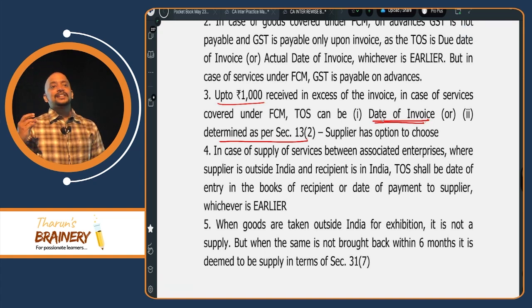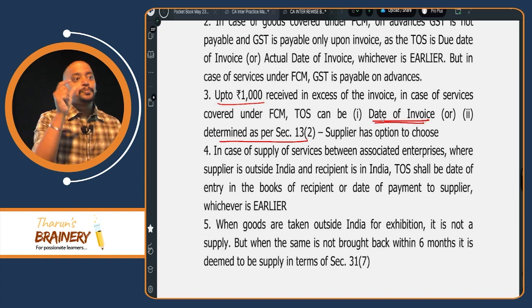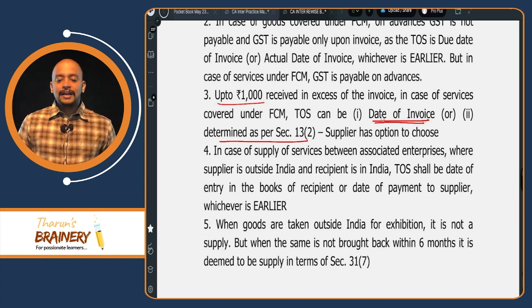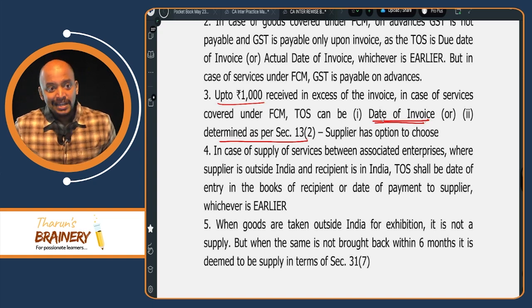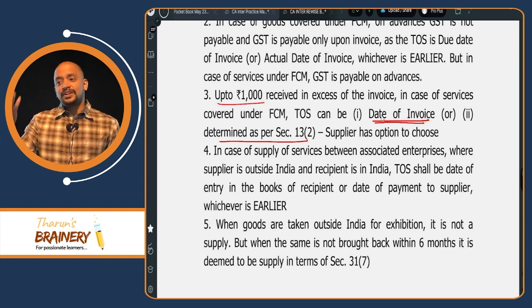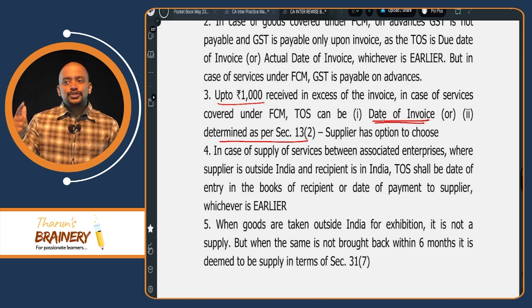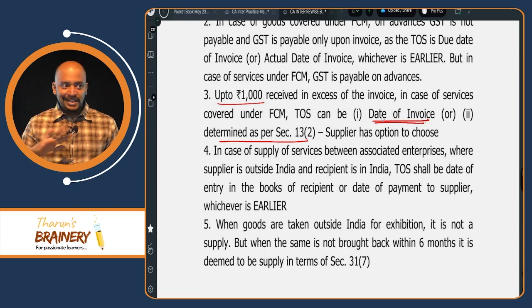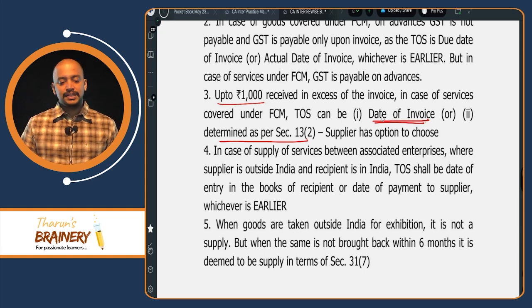But the supplier gets this facility only if the excess amount is up to 1,000 per invoice. Suppose I raise invoice for 5,120 and you gave me 6,500 rupees. Now in that case, it is beyond 1,000 rupees, so I will not get this facility. So this month itself I have to pay GST on that excess amount received.